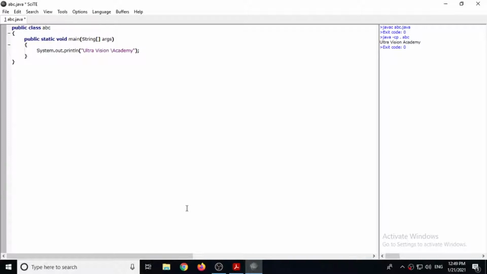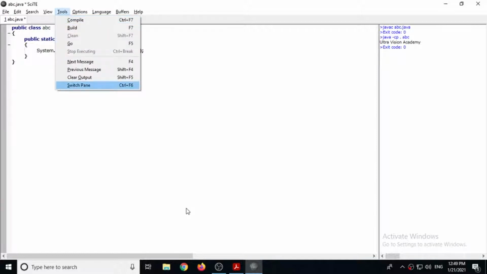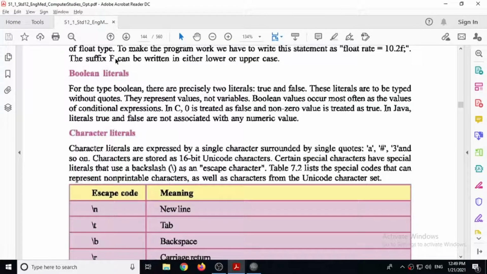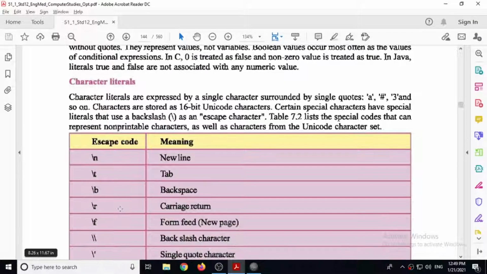But if you use \n after Ultra Vision, then what happens? Let's see. Clear the screen, tools, compile again, and then tools, go option. So here you can see the difference. It prints Academy on the next line. That is because \n is given. So \n is a new line character. All these are escape characters. Remember the word, all these are known as escape characters.